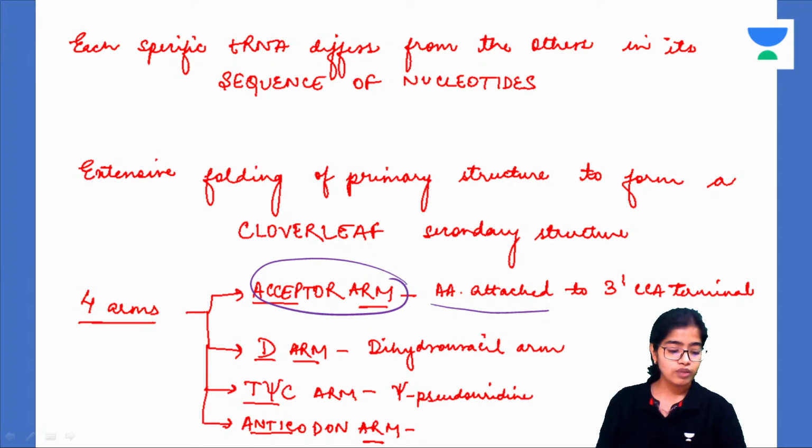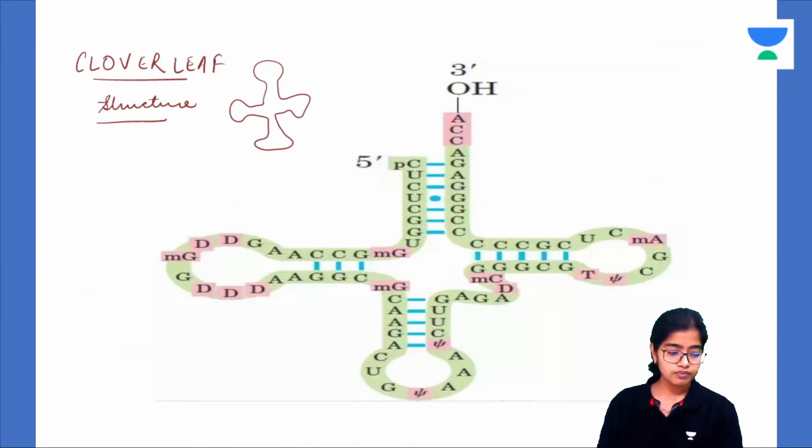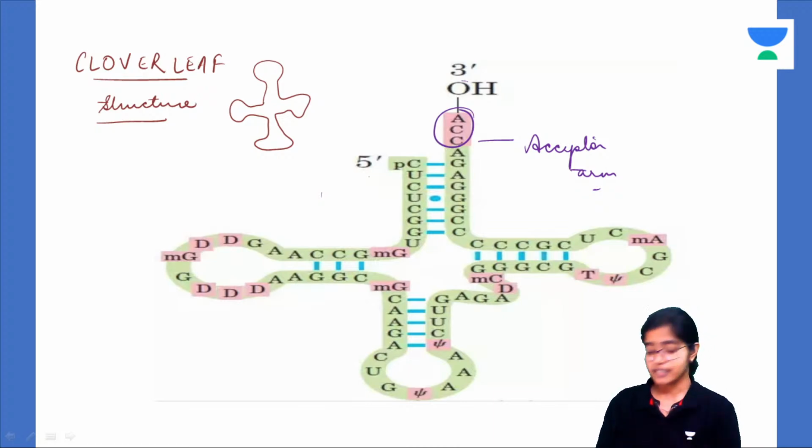Alright, so let us quickly see the image. This one is the acceptor arm, where at the CCA terminal the amino acid attaches. Now, can you see, this is one polynucleotide chain running from 5 prime, curling like this, and then finishing at the 3 prime location. So this is one chain that has folded extensively into a clover leaf structure. This is the acceptor arm where the amino acid will attach.